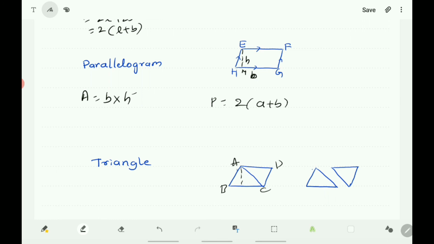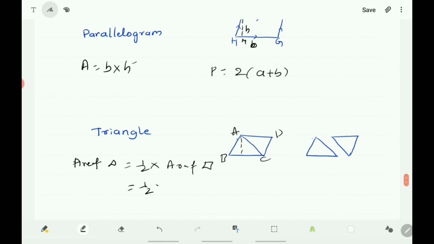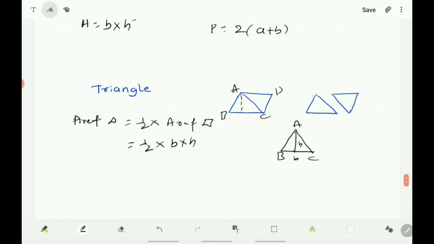Therefore, you know the area of the parallelogram, that is B into H, and area of the triangle is half into area of parallelogram, that is half into B into H. So what is the formula to find the area of the triangle? That is half into B into H.